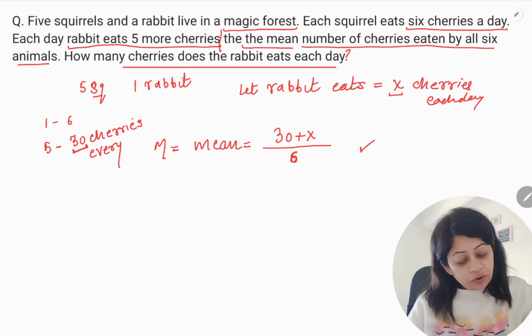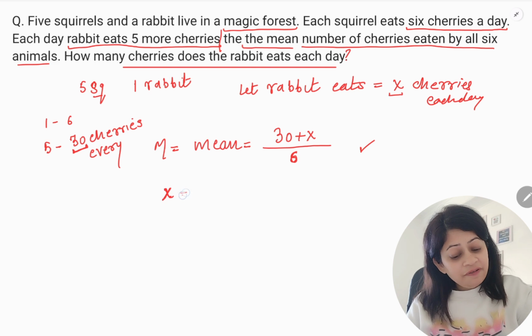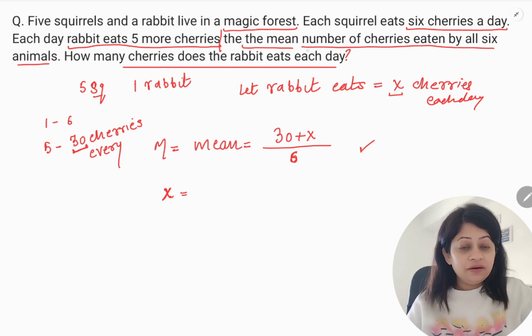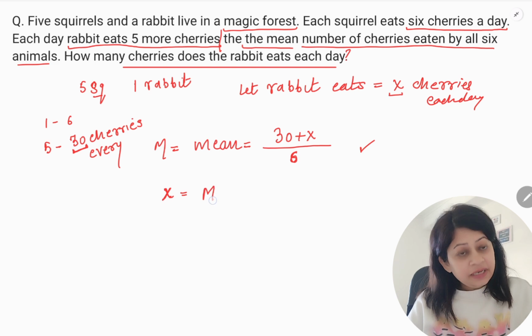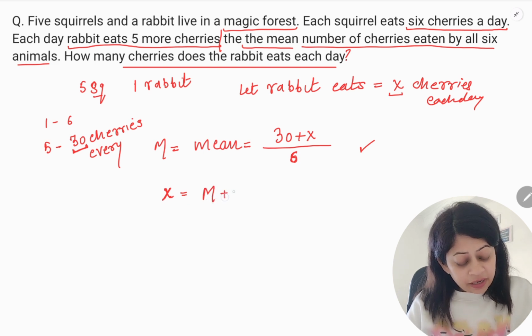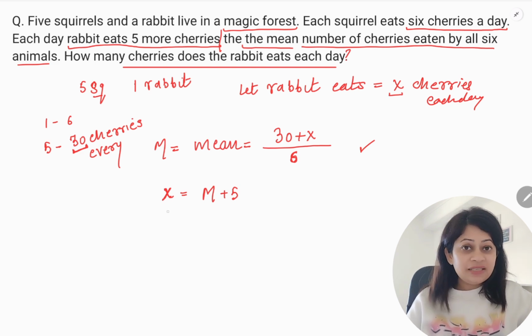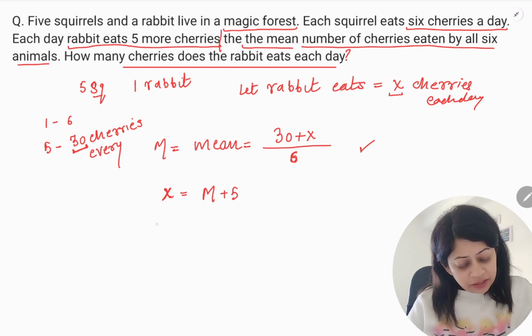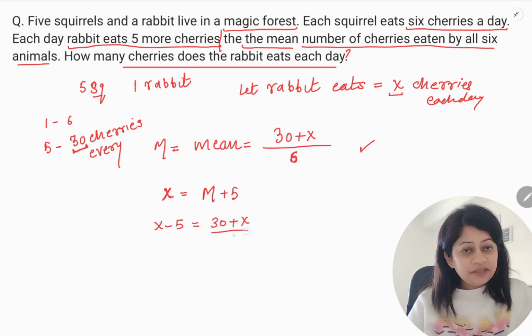So the rabbit eats X cherries. It is five more cherries than the mean, right? So the mean is M. The rabbit is eating 5 more. So if I just add 5 to the mean, I will get the rabbit's cherries, right? So X is equal to M plus 5. This means X minus 5 is equal to M. And what is M? M is 30 plus X divided by 6.